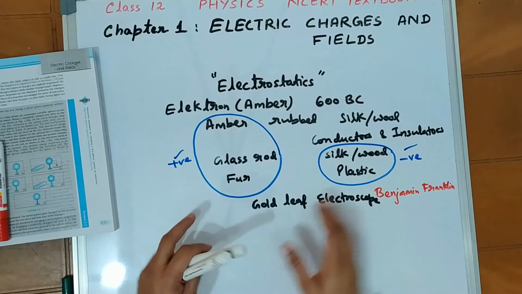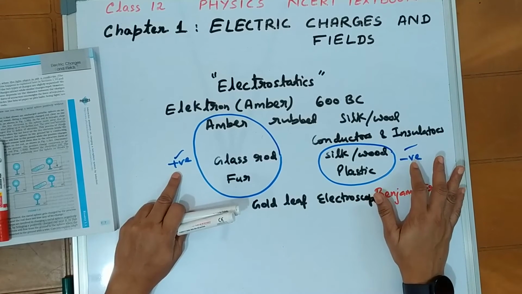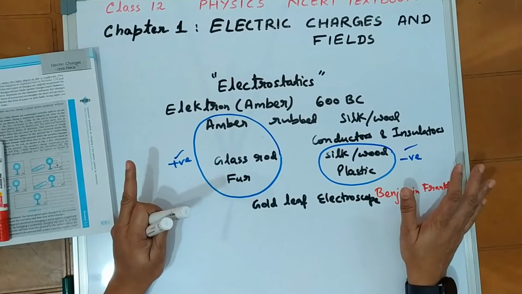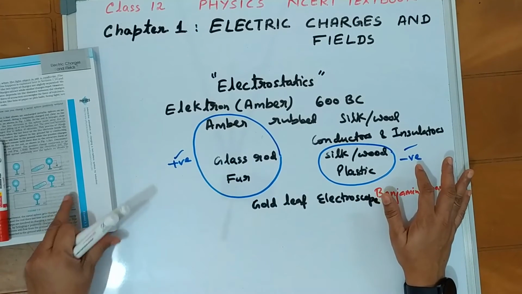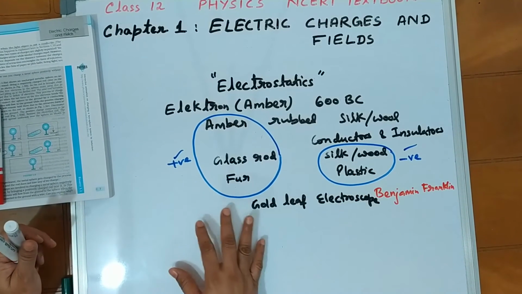What properties do electric charges, positive or negative, possess? We know that like charges repel and unlike charges attract. Positive and negative are only terminologies given by Benjamin Franklin.